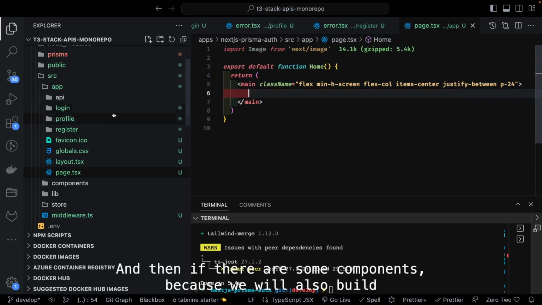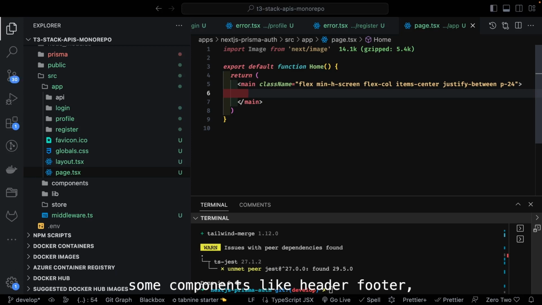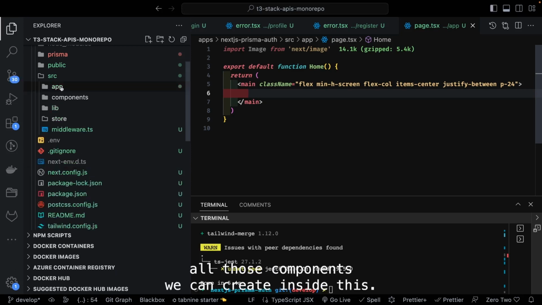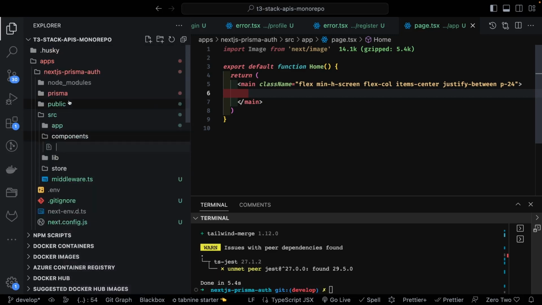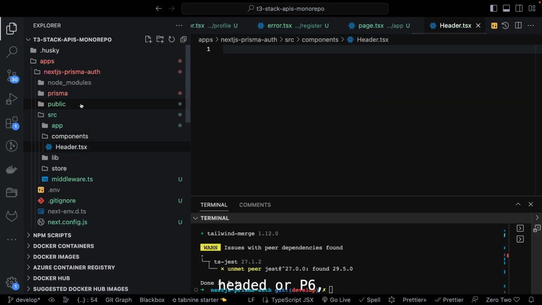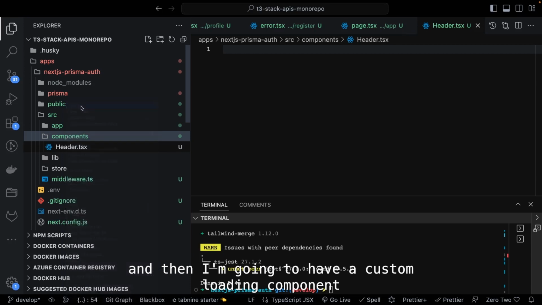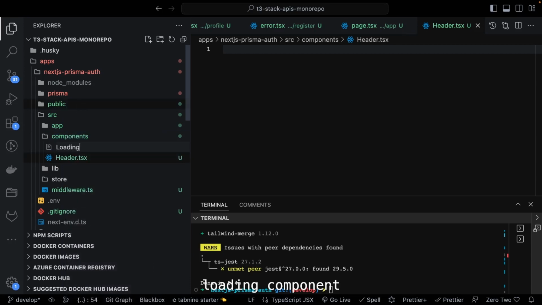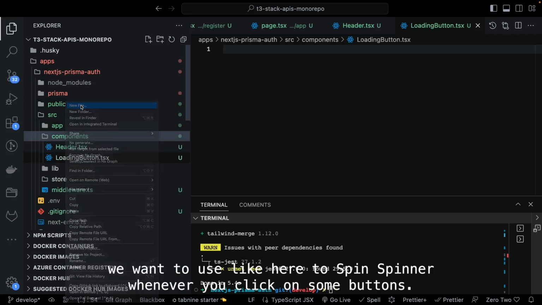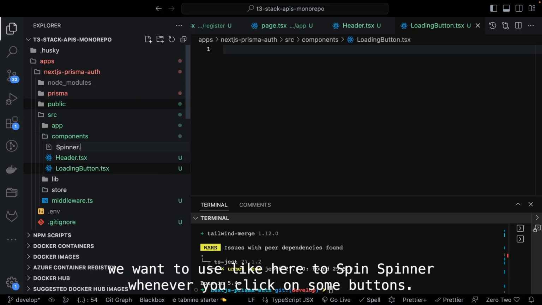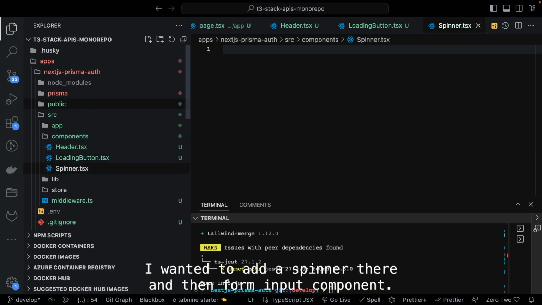Then, because we will also build some components like header and footer, we can create all those components inside this. Let's say we are going to have a simple header component, header.tsx, and a custom loading button component, and all the other components you want to use, like a spinner, because whenever you click on some buttons I want to add a spinner there.